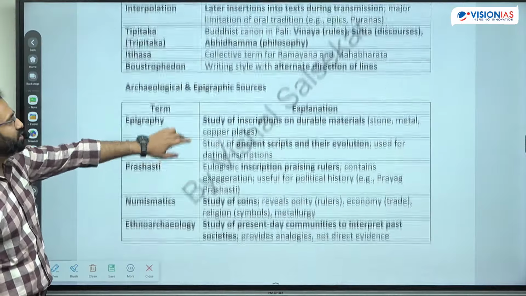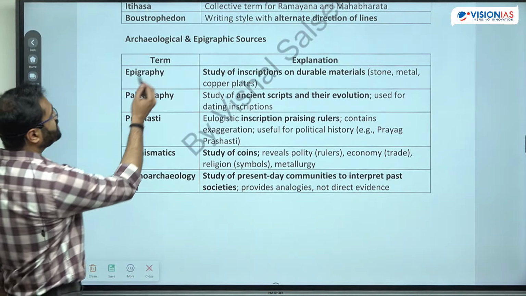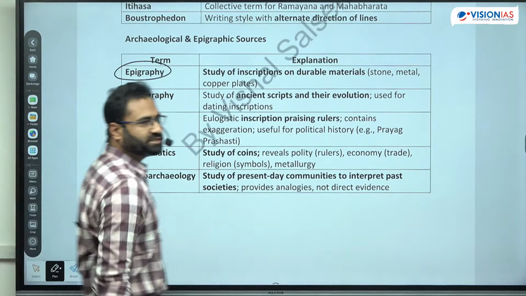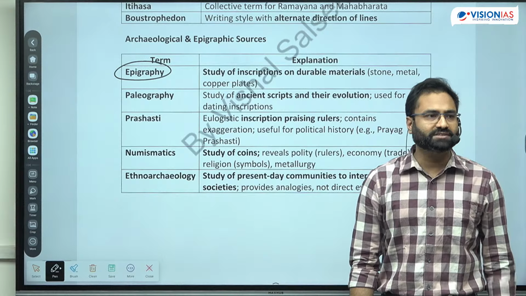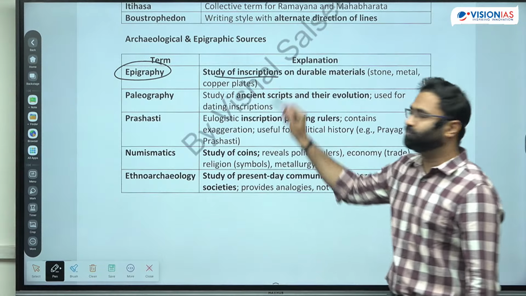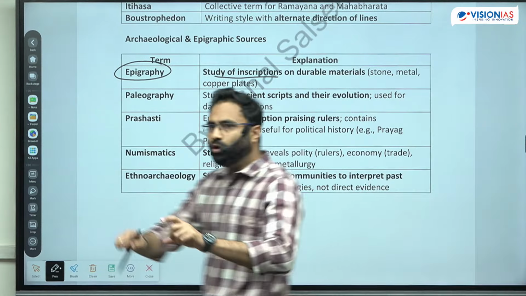Now with respect to the sources of history, there are many other terms. For example, there are archaeological sources. So in archaeological sources, first is epigraphy. What exactly is epigraphy? It is the study of inscriptions. Now inscriptions can be on palm leaves also. Inscriptions can be on stone walls also. It can be on metals also. That's why you are getting different types of inscriptions.